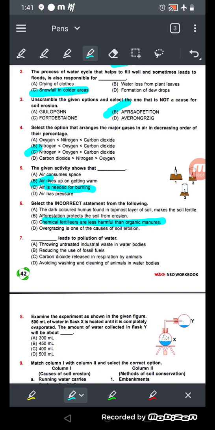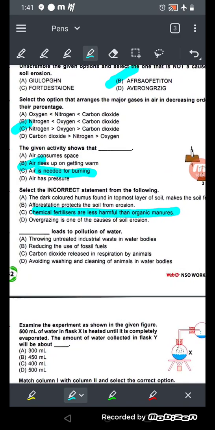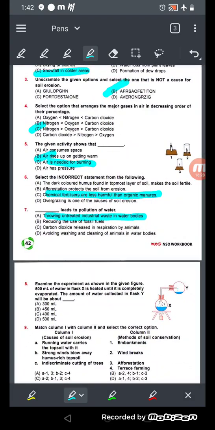It is false because this is more harmful. Okay, now come to number 7. Dash leads to pollution of air, throwing of untreated industrial waste in the water bodies, reducing the use of fossil fuel, and carbon dioxide released in respiration by animals, avoiding washing and cleaning of animals in water bodies. So the answer will be number A. Why? Because when we throw the untreated industrial waste into the water bodies, it causes water pollution.